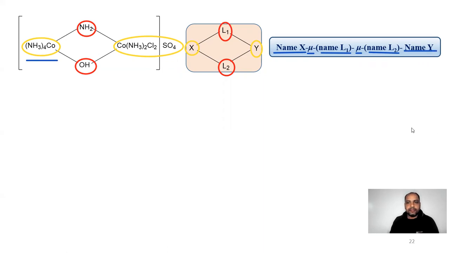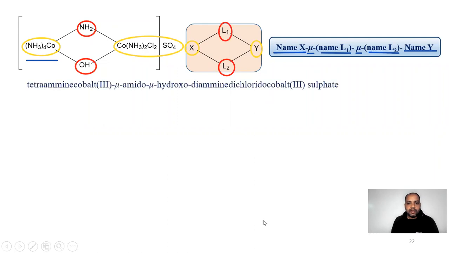Solving this question, its name comes out to be tetraammine. We will write down the name of X group, tetraammine cobalt, mu amido for this one, mu hydroxo for this one, and then diammine dichlorido cobalt 3 sulfate. This one oxidation number is calculated as we have calculated earlier.